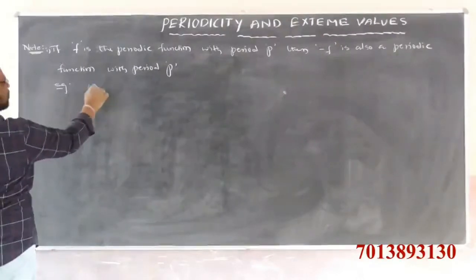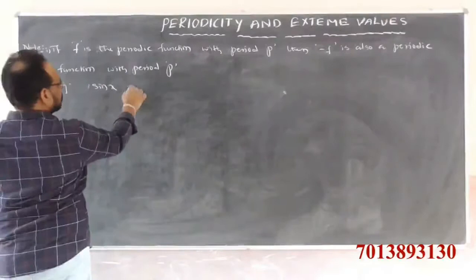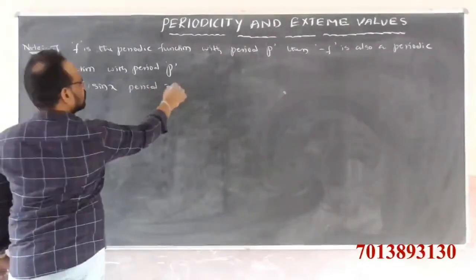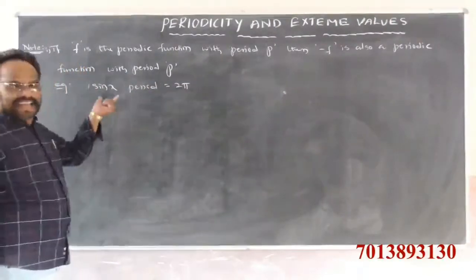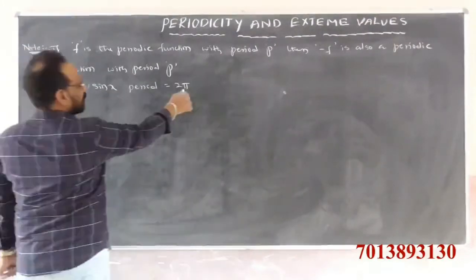If sin x is a periodic function, the period is how much? 2 pi. After we discuss, sin x is a periodic function; the period is 2 pi.